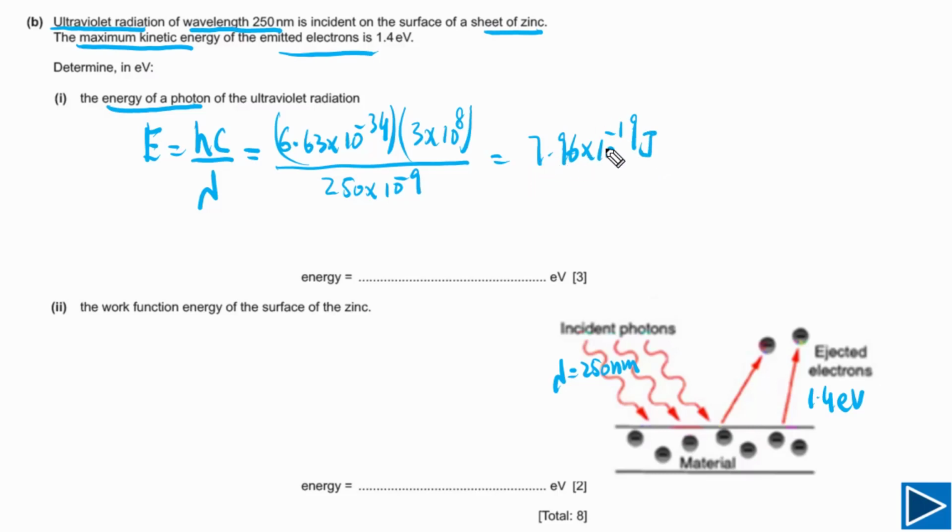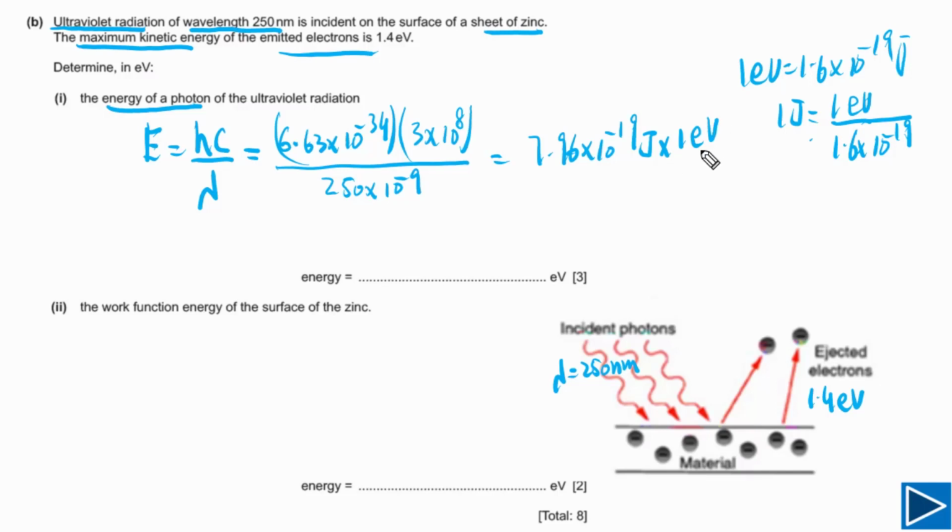But this is not the final answer. We need to convert this into electron volts. 1 electron volt is equal to 1.6 times 10 to the negative 19 joules. From here we can write 1 joule is equal to 1 electron volt over 1.6 times 10 to the negative 19. Now we multiply this by 1 electron volt divided by 1.6 times 10 to the negative 19 joules.